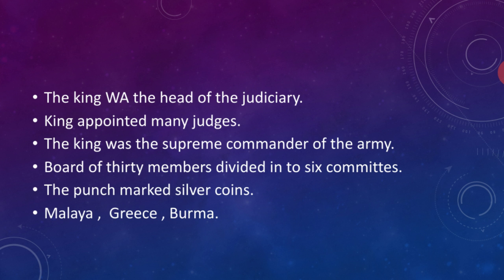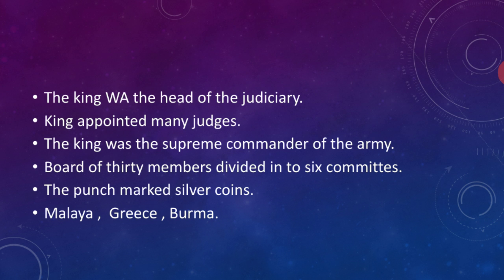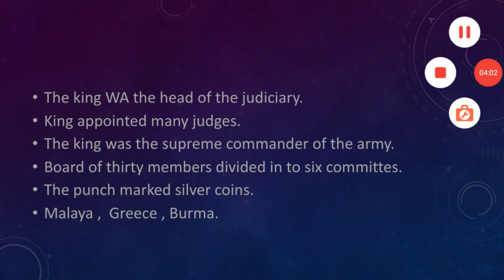And the king is the supreme commander, the head of all the army. Near to 30 members will be there. All 30 members will be divided into 6 committees. Each committee will be the head for a certain group, for example navy, armory, transport and supply, infantry, cavalry, the war chariots and the war elephants. For all these separate groups a separate head will be there.